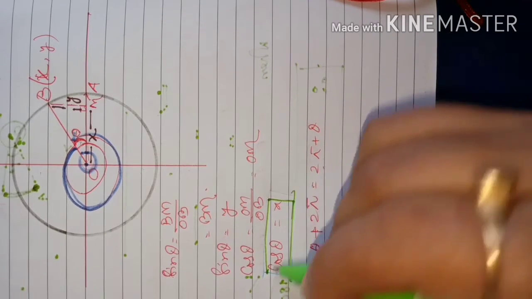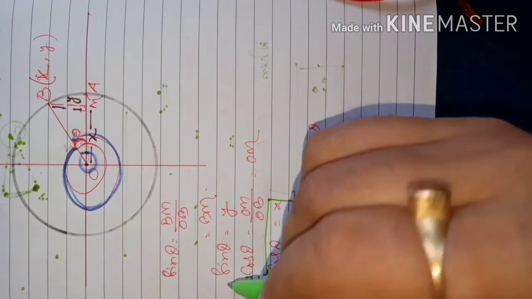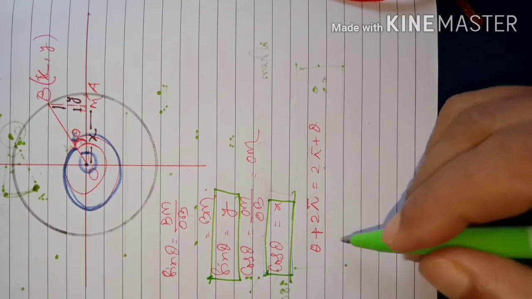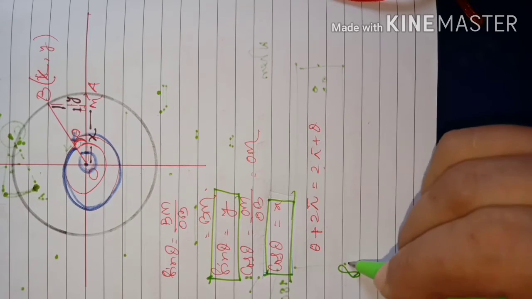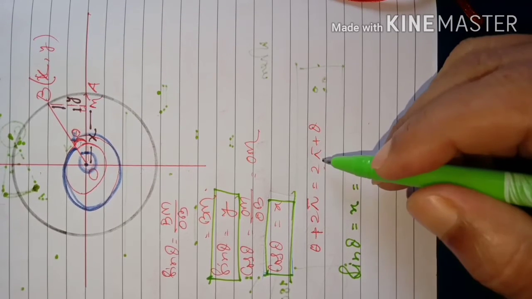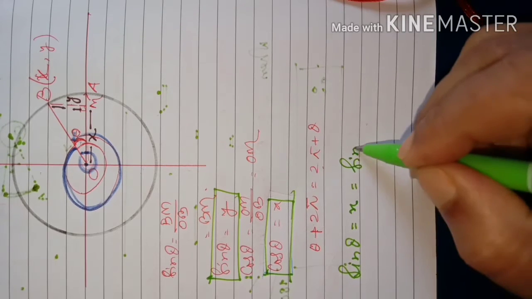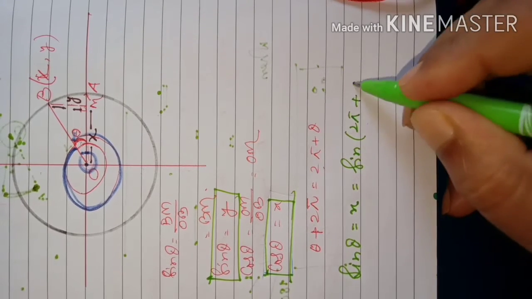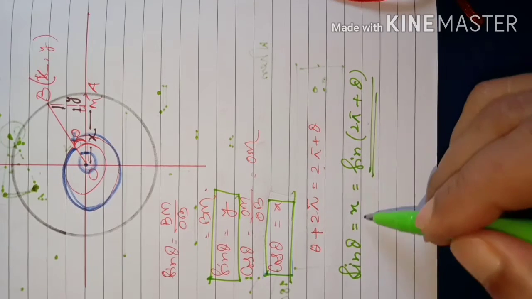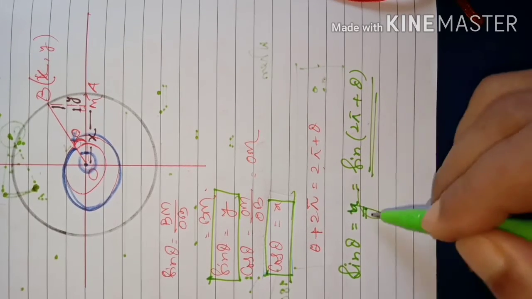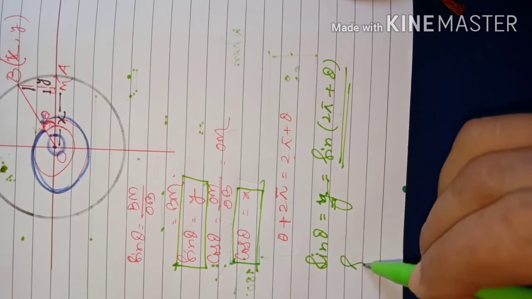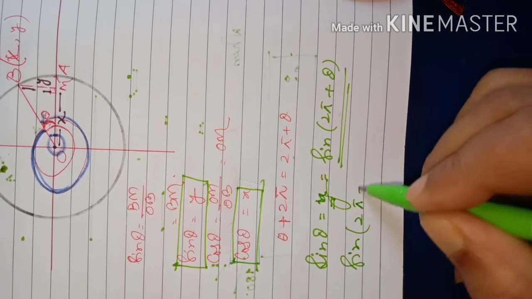So I see that what was sin theta before, after the revolution of twice pi angle, is the same only: sin of twice pi plus theta. For this angle also the value is X only, Y only. Sin theta is equal to sin of twice pi plus theta.